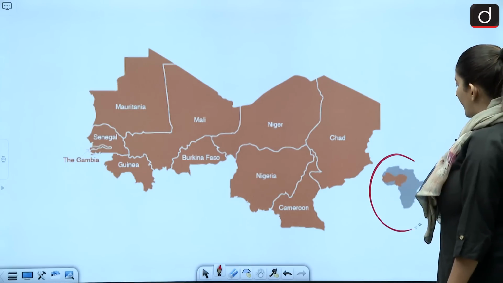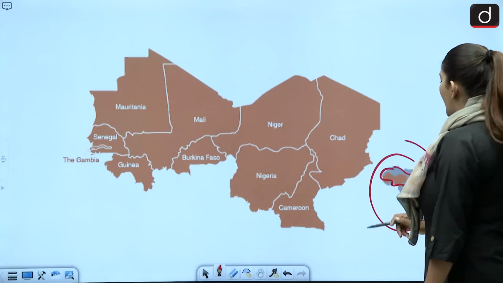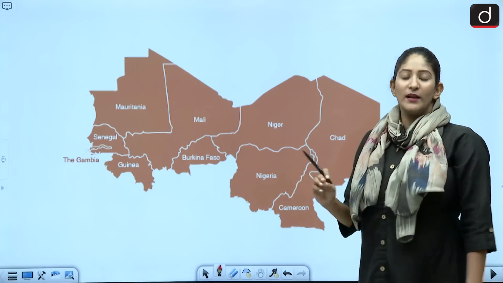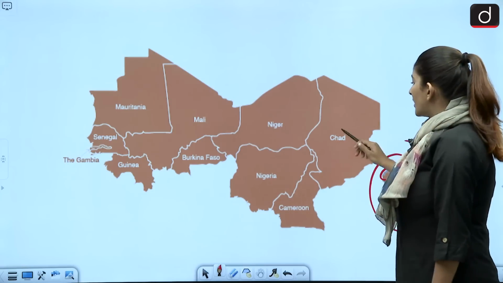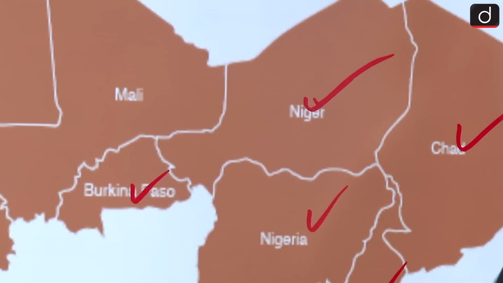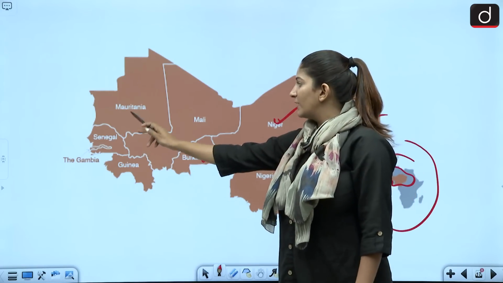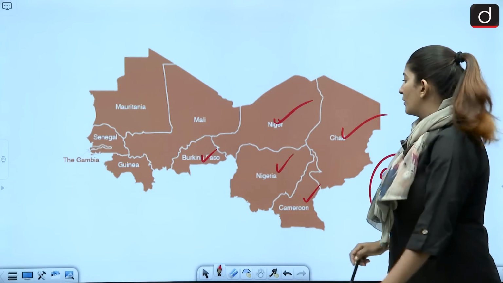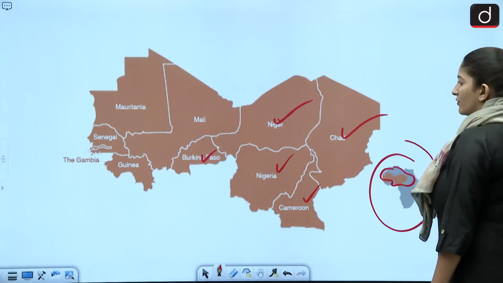See, this is the map of Africa that we are talking about, and this is the Sahel region. In order to ensure that we know about the countries, I have introduced this map. Chad is a part of the Sahel, Cameroon, Nigeria, Niger, Burkina Faso, Mali is also a part of it, Guinea, Gambia, Senegal, and Mauritania. Okay, so here we had Benin, Chad, Gambia, Burkina Faso.